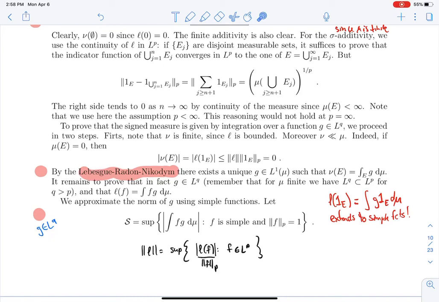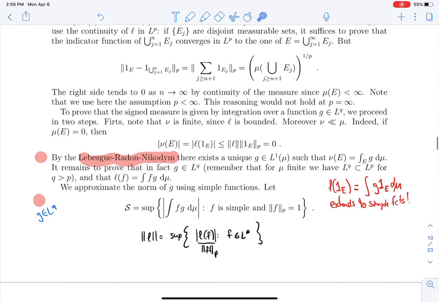You have to show that this works for any f in LP, not only simple functions, and also that g is not only in L1 but in LQ. Let's start with the second one, that g is in LQ.